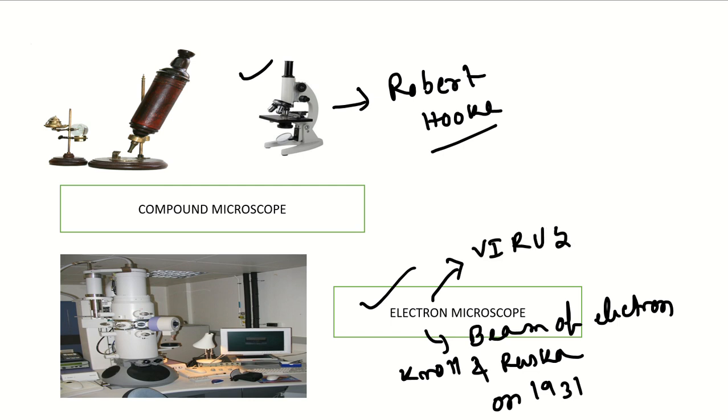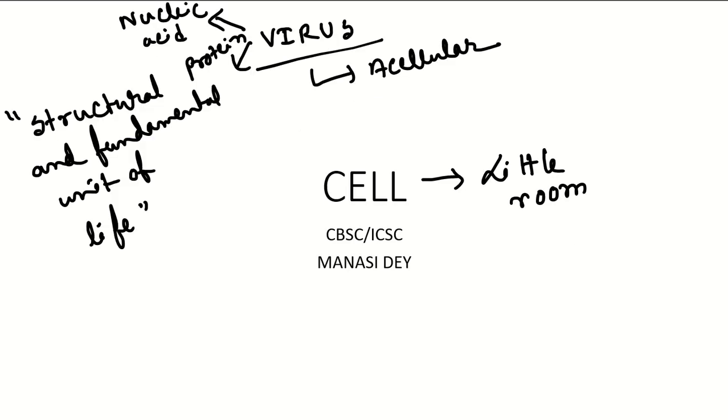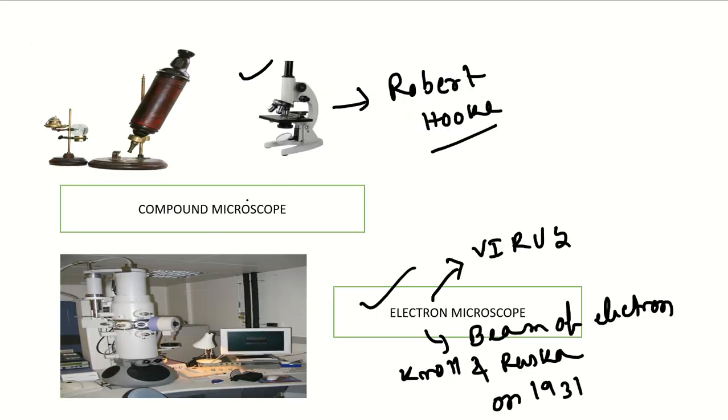As I told you, a virus is an acellular particle, that means proper cellular construction is not there in a virus, and it is a very small thing. That is why we cannot observe a virus under a compound microscope. To observe viruses, we have to use the electron microscope.